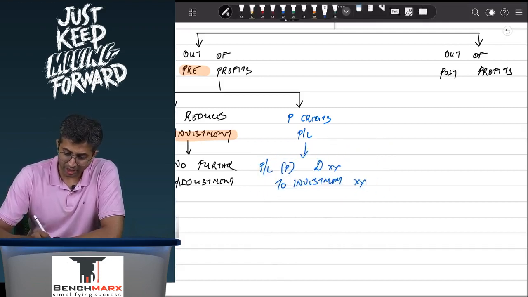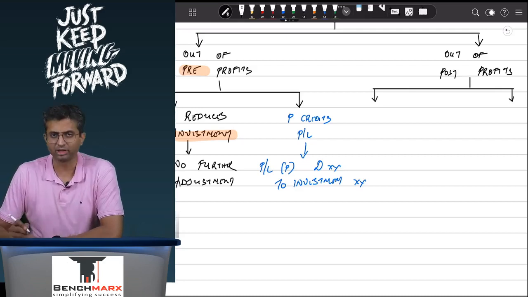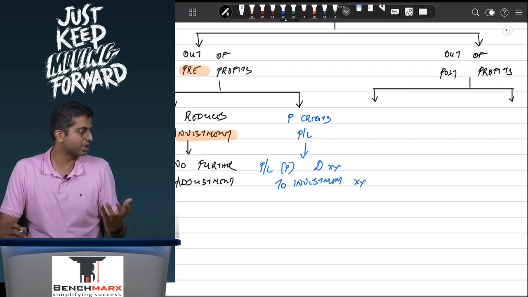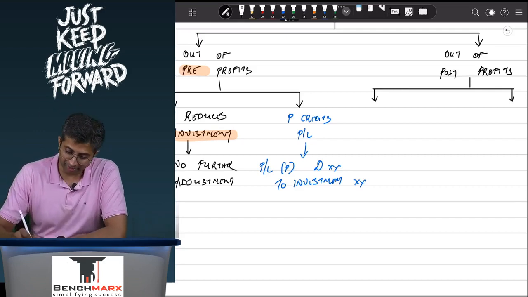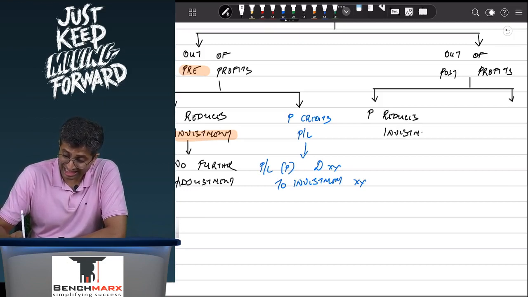which the institute typically prefers asking. Alternatively, the dividend can also come out of post-acquisition profits, and if the dividend is coming out of post-acquisition profits, it is possible that what should be done? Well, if dividend is out of post-acquisition profits, you will credit the profit and loss account. However, over here, let us say instead of crediting the profit and loss account, P reduces the dividend received from the investment. Is this treatment correct?